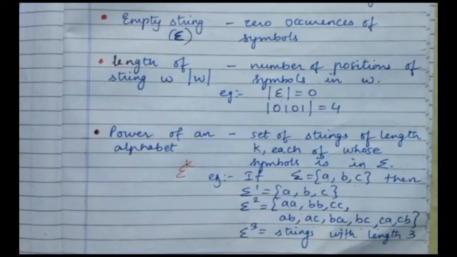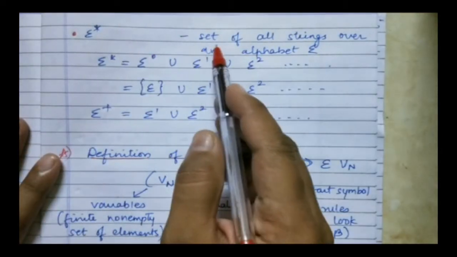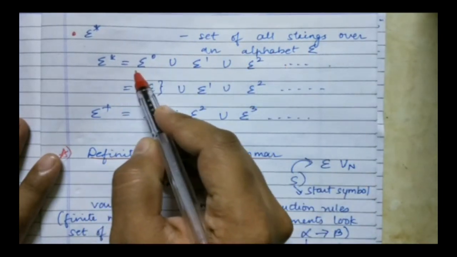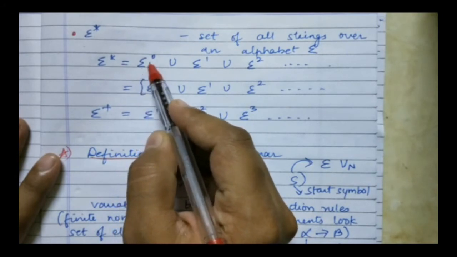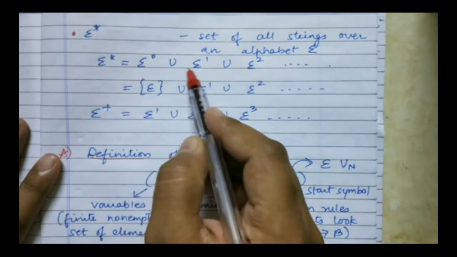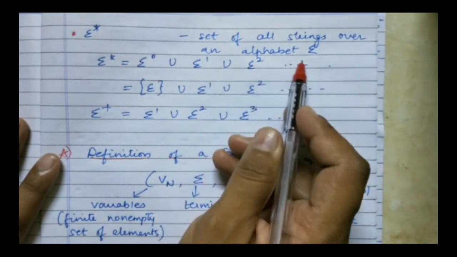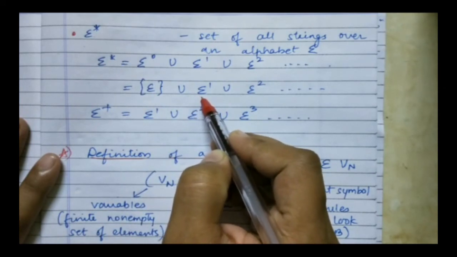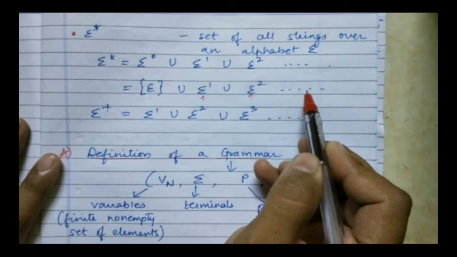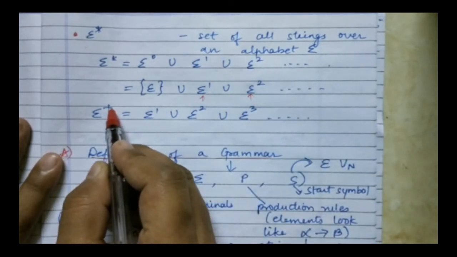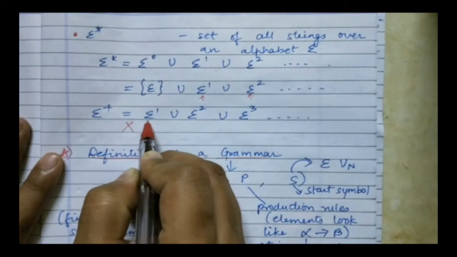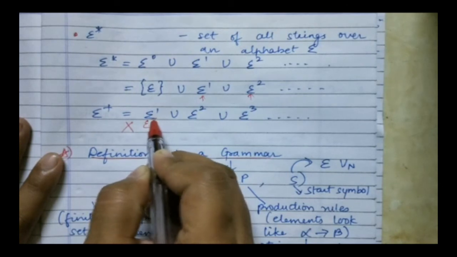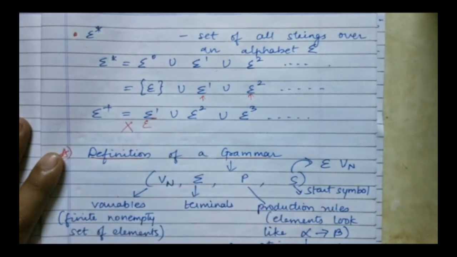Sigma raised to k. If I say sigma star, it means the set of all the strings over an alphabet sigma. So sigma star is equal to sigma raised to 0, that is the empty string epsilon, union sigma raised to 1, union sigma raised to 2, and so on, strings of length 1, strings of length 2, and so on. And when I say sigma raised to plus, it means I am excluding epsilon here, and I consider the strings with length 1 and onward.